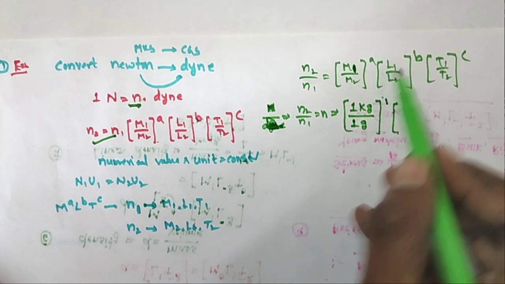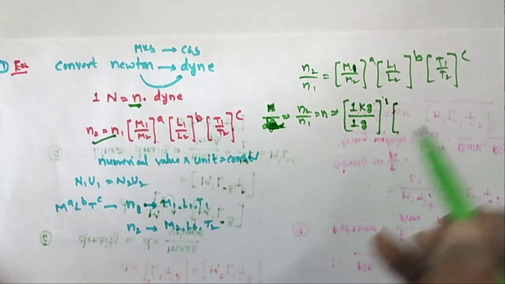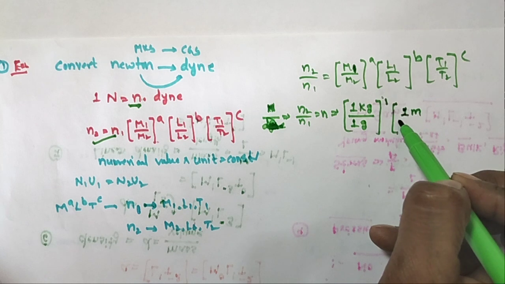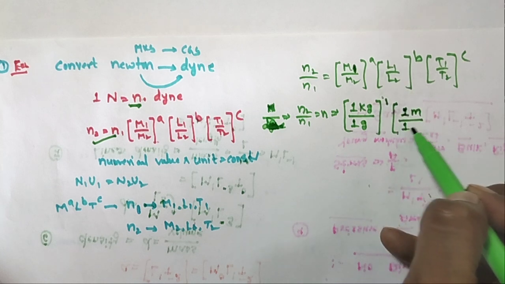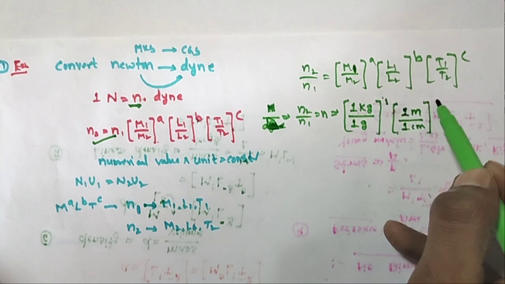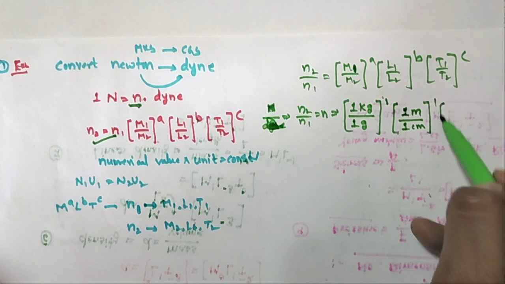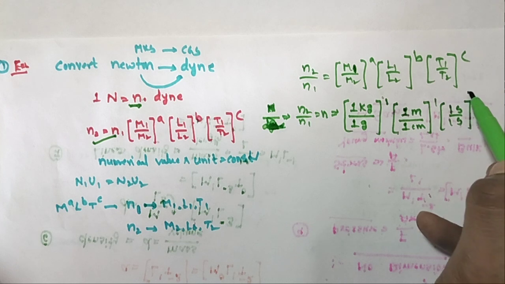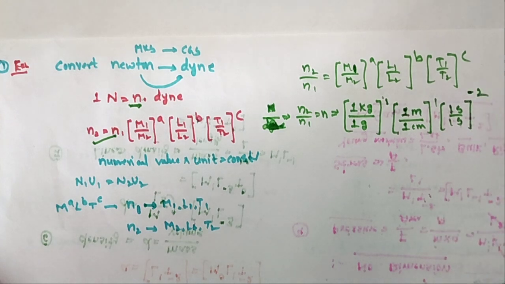L1 in the Newton system is 1 meter, and L2 is 1 centimeter, whole power 1. And time is 1 second by 1 second, whole power minus 2.